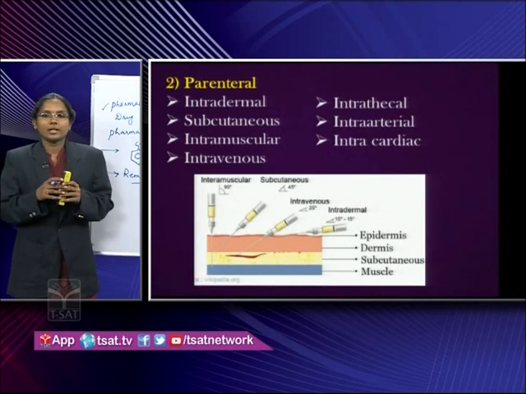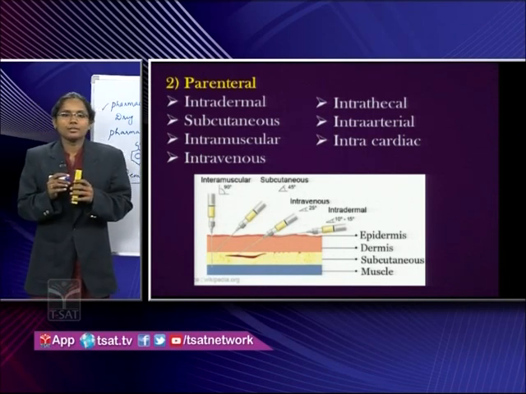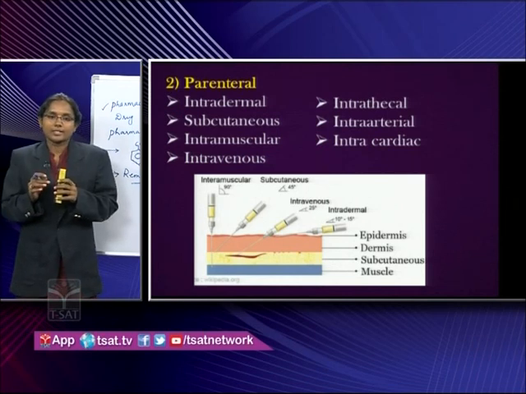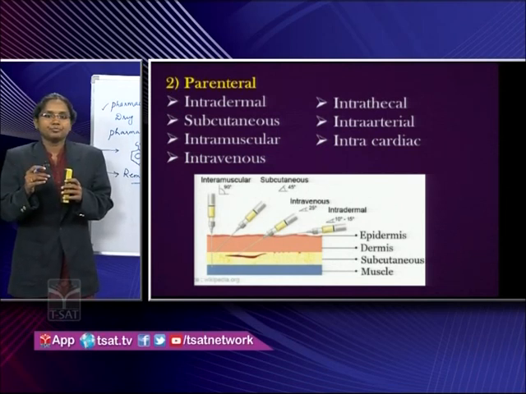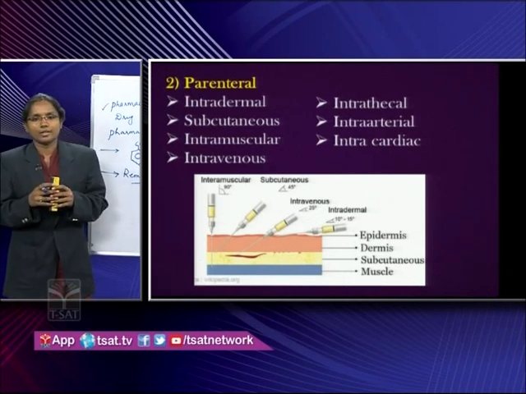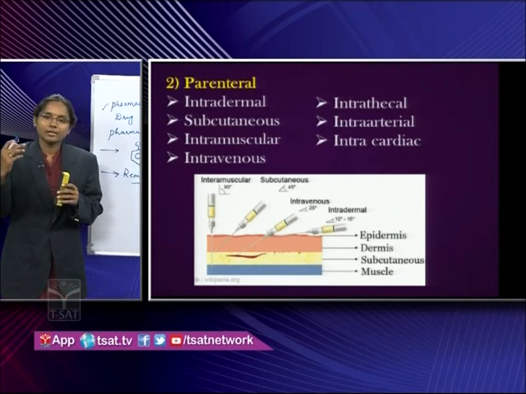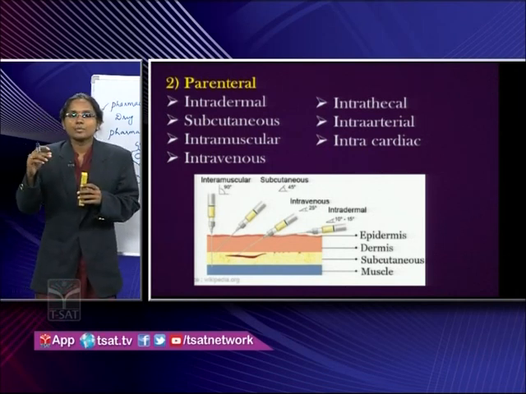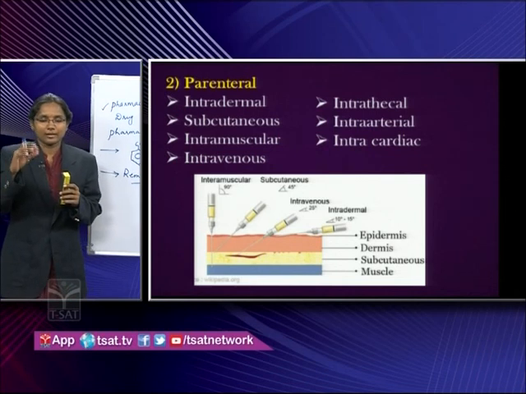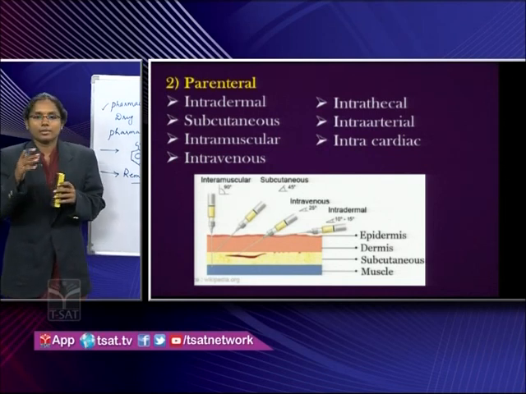Examples for intravenous are Taxol, cisplatin and doxorubicin. All these three are anti-cancer agents. And gentamicin, which is an antibiotic, is also given intravenously. Then intrathecal means the injection is given into the spinal canal. Spinal anesthesia is generally involved in this way.